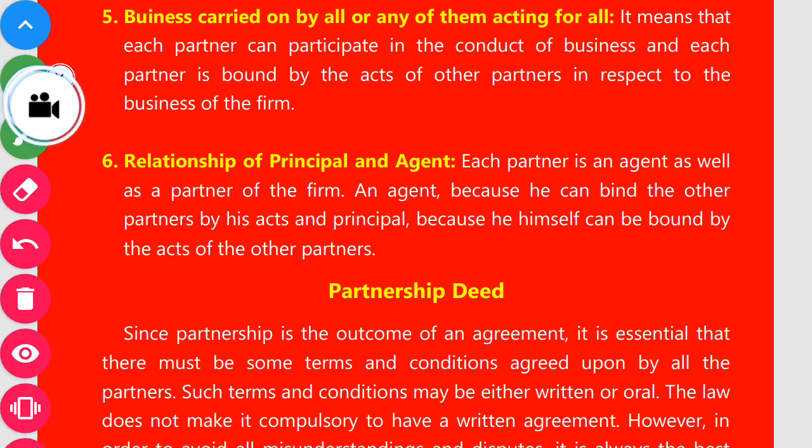And the last, the sixth point: relationship of principal and agent. All the partners have principal and agent rights. Every partner is a principal and every partner may be an agent. How? Each partner is an agent as well as a partner of the firm.